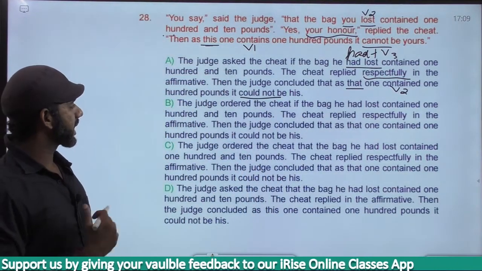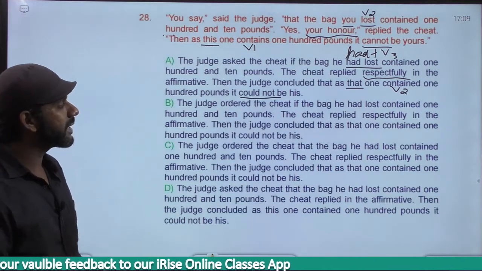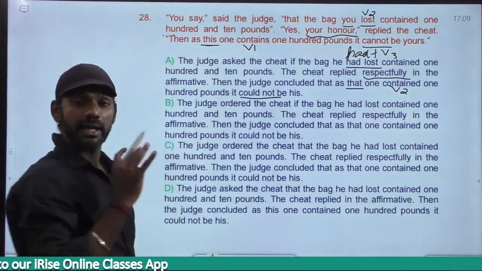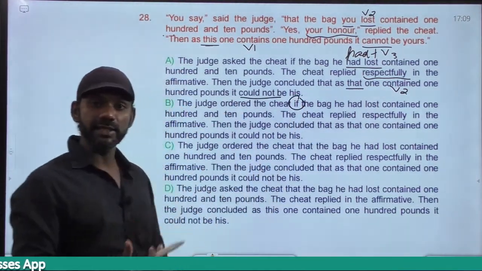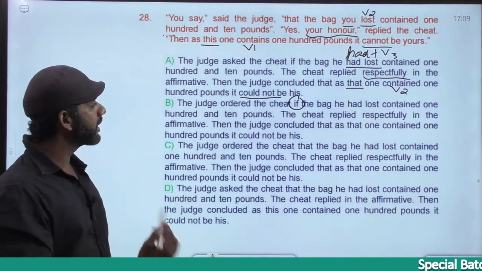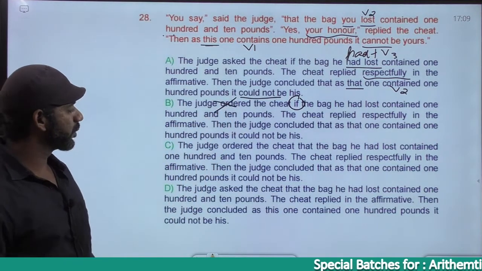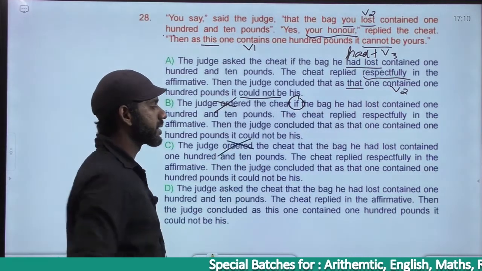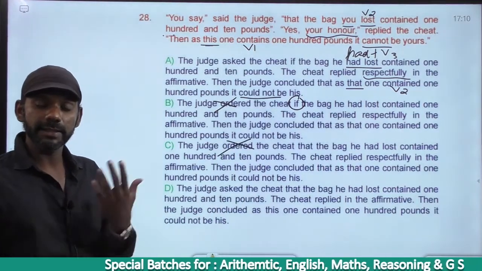Now come to the second one. The judge ordered the cheat if the bag he had lost. It is not an order given by the judge. And one more thing, if or whether is used in the case of an interrogative statement, like raising a question. So ordered if is a wrong usage, eliminated. Come to the third one, option C. The judge ordered the cheat is wrong. It's not an order given by the judge. The judge was questioning the cheat.